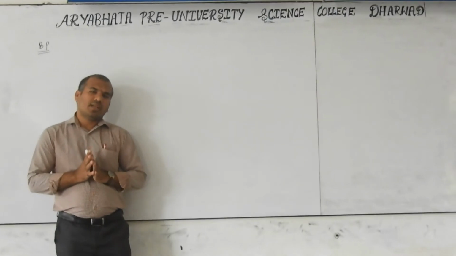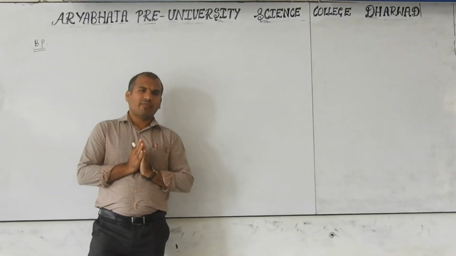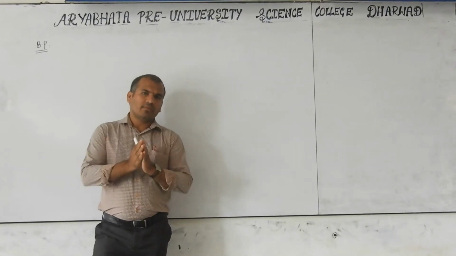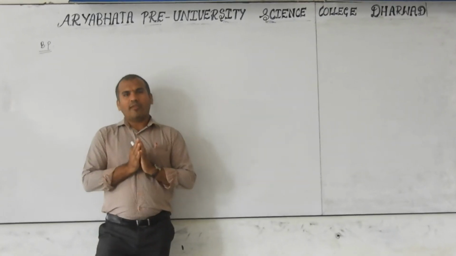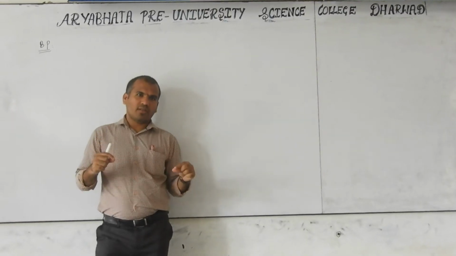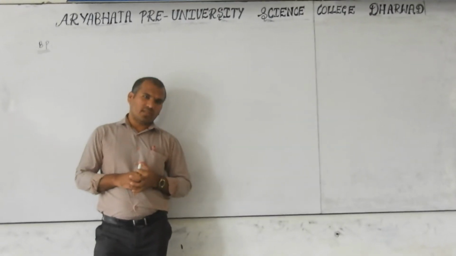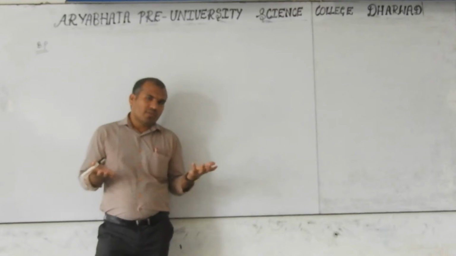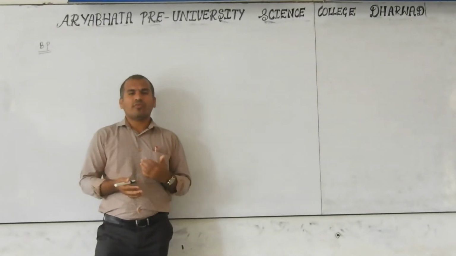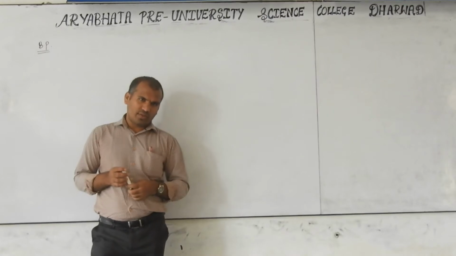When the compounds are given, first identify the molecular weight. Higher molecular weight means higher boiling point. If they have near molecular weights and you get confused, then go for van der Waals forces. If we still cannot identify which has the higher boiling point, then go for dipole force.